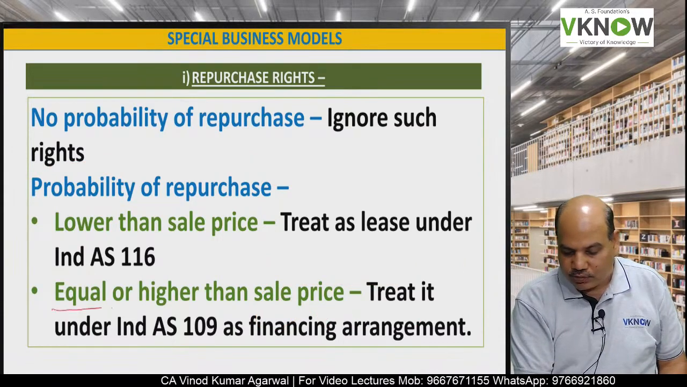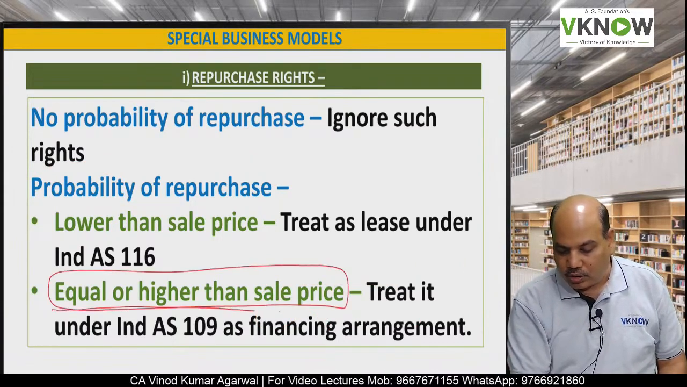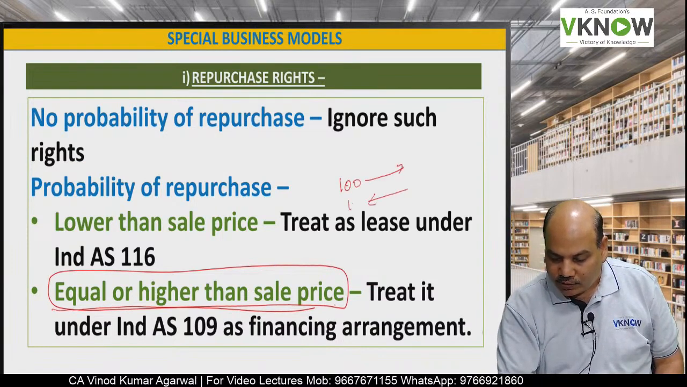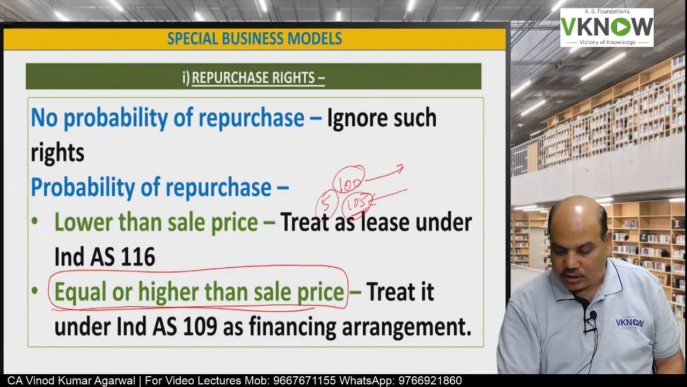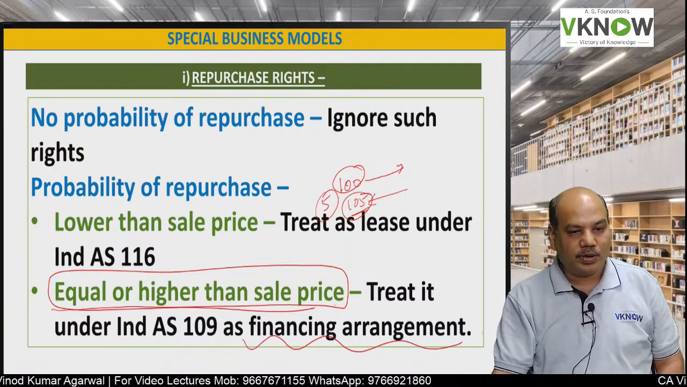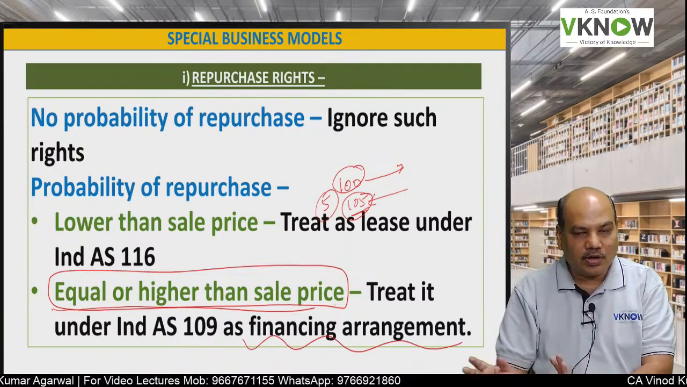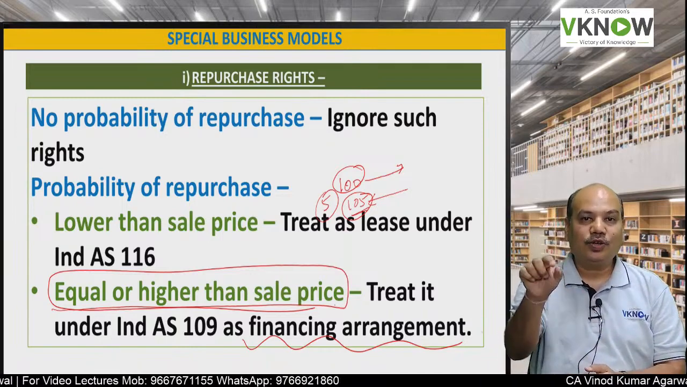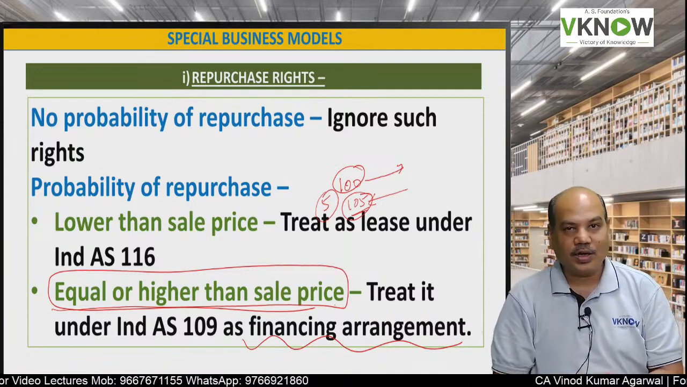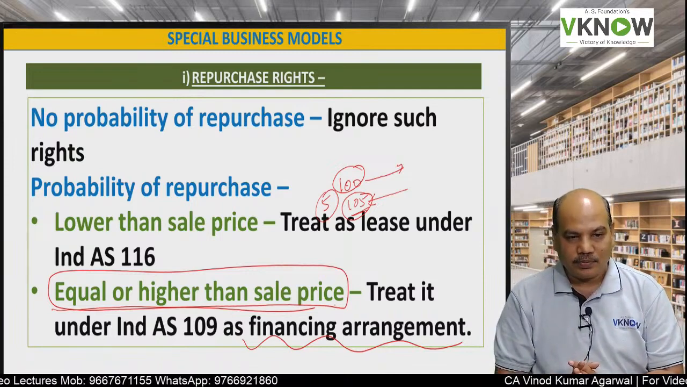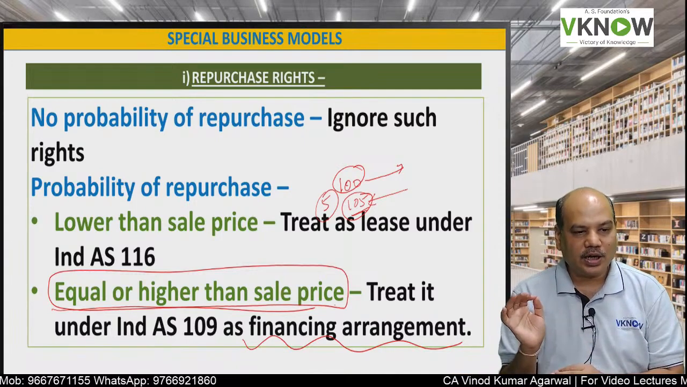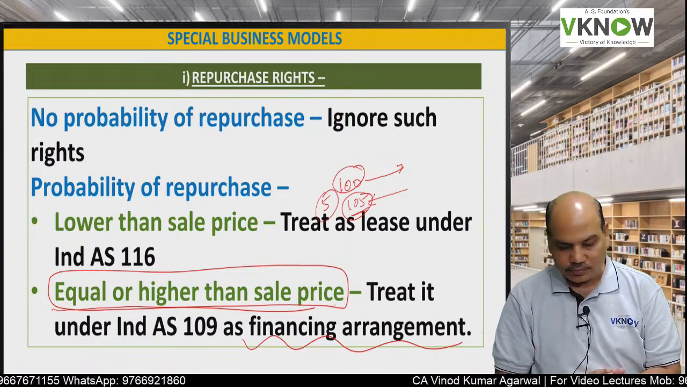And one more question which they ask in the exam: the repurchase price is equal to or higher than the selling price. Sold for 100 and will be repurchased for 105. So basically you are paying 5 rupees interest. This entire arrangement will not be treated as revenue under this standard; rather, it will be treated as a financing arrangement under IND AS 109. You will study in IND AS 109 also that this will be treated as a financing arrangement.